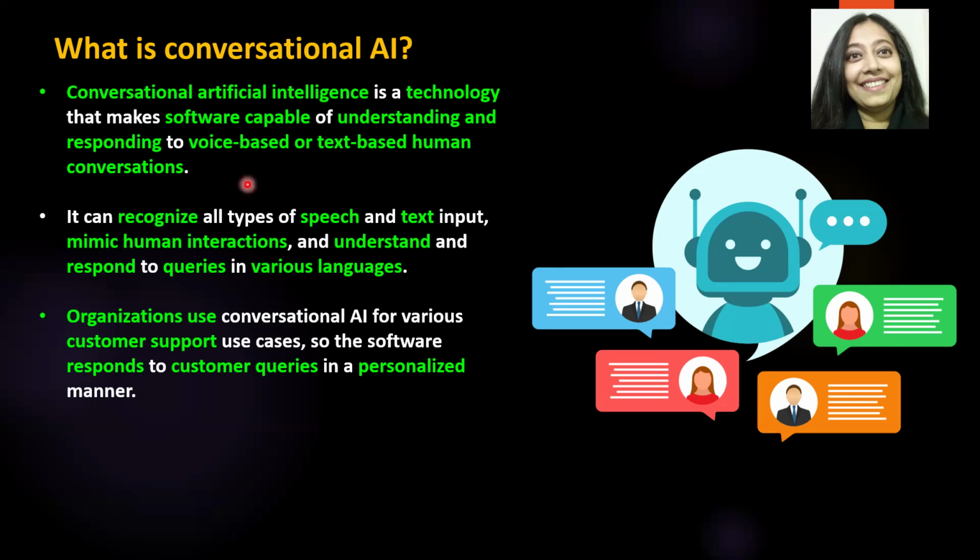So now what we are doing is while we are mimicking human intelligence as artificial intelligence, we are also trying to mimic how humans converse amongst themselves. But instead of two humans conversing amongst themselves, a human can converse with a machine or a bot or a software. So when a software behaves or mimics a human behavior or converses with a human in, let's say, simple English or maybe some other language, whatever language that you want to use, that essentially is conversational AI. So that is in very, very simple words.